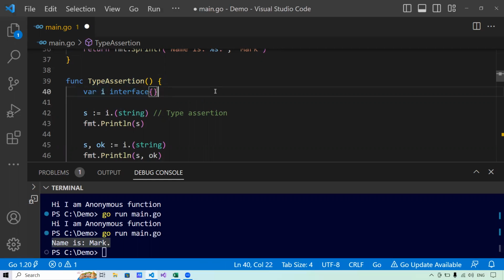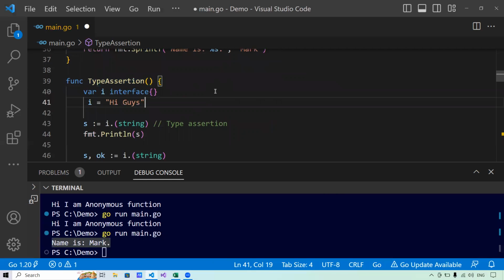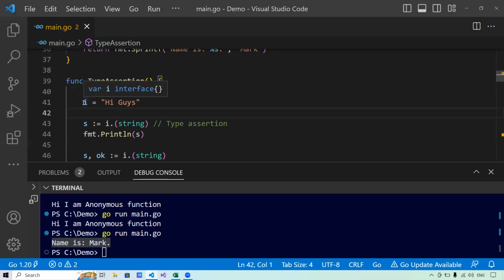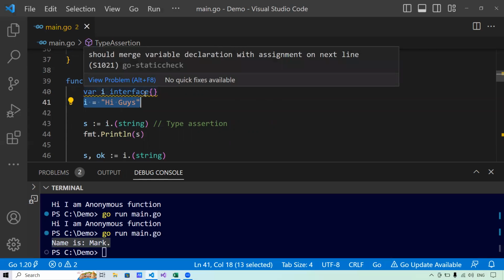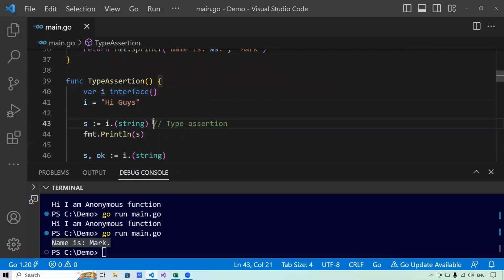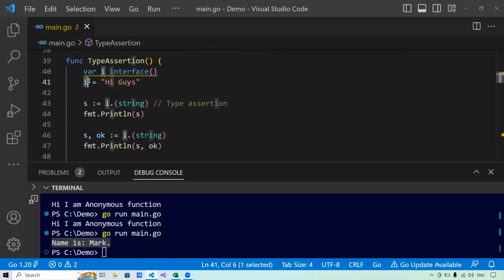Now let me do it like this. I will say i equal to this. Now in line 40, I have created a blank interface, and now in line 41, I am assigning a value to this interface. Now, since the value that I have assigned to this interface is of type string, that simply means that this interface internally has started managing the string type of value. Now, what I will do with type assertion is pull out the value of the string that I have pushed into this interface.